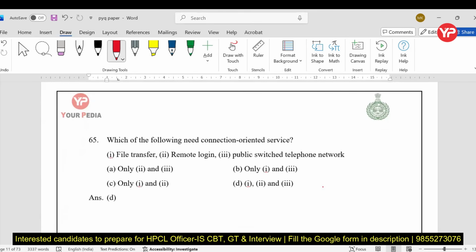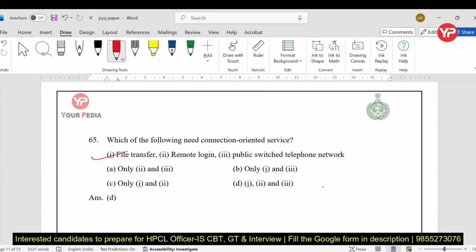Which of the following needs connection oriented service? Now, all these three. In the file transfer, we required connection oriented service because it requires reliable data delivery. So, we have to make the connections. The second one is remote login.